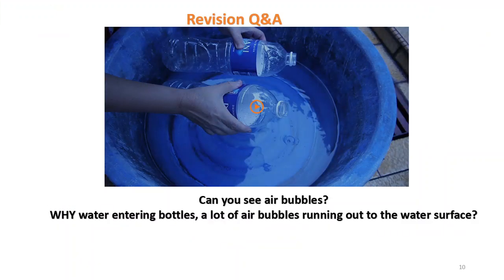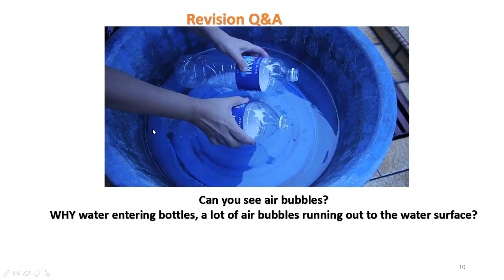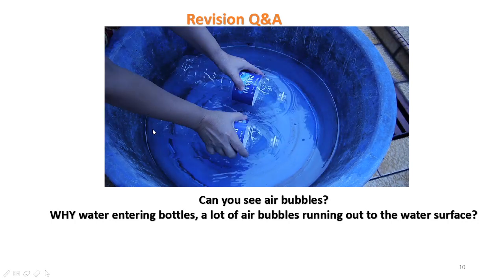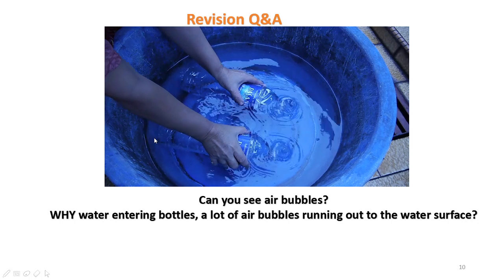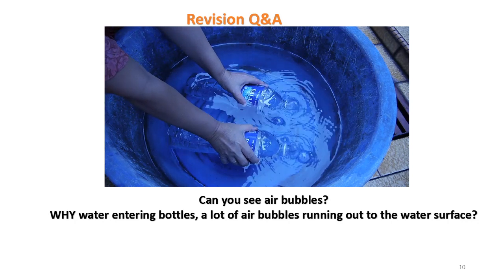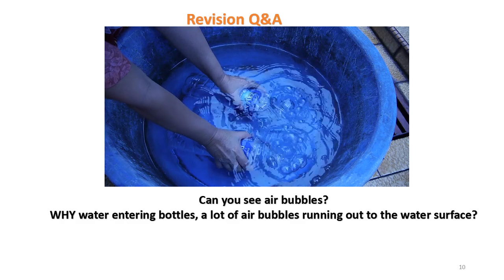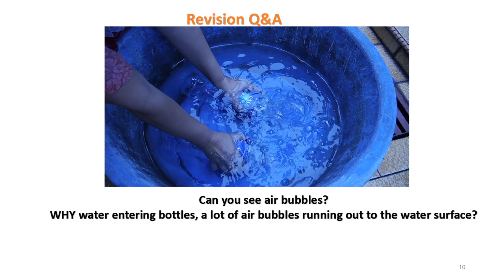Look at this video. We have 2 empty bottles put into the water. Can you see air bubbles? While water enters the bottles, a lot of air bubbles run out to the water surface, and gradually the air bubbles get lesser and lesser.